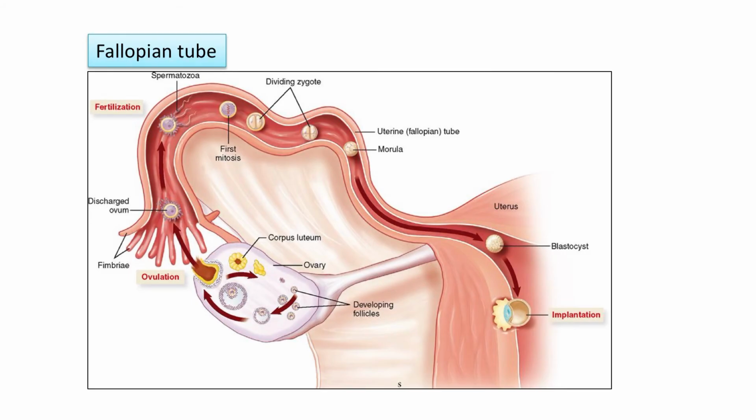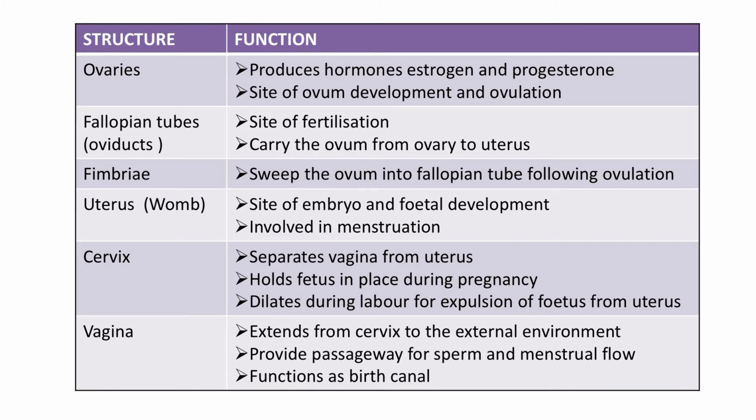Now, coming to the fallopian tubes, which are also called oviducts, these carry the ovum from the ovary to the uterus, and usually this is the site of fertilization of the male and female gametes. Now, coming to fimbriae, these are structures present on your fallopian tubes that will create a negative suction pressure, which will sweep the ovum into the fallopian tube following ovulation.